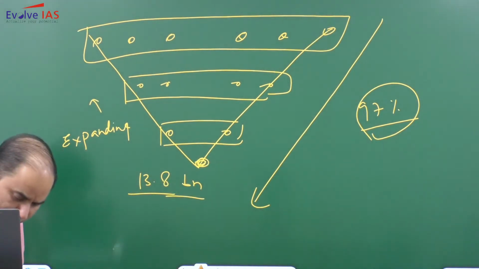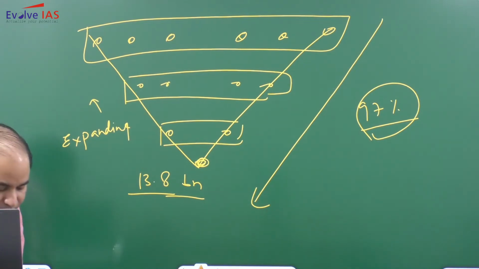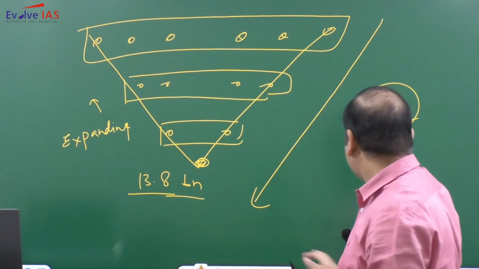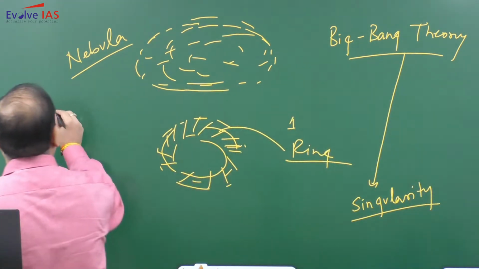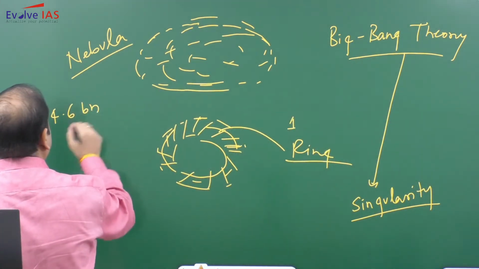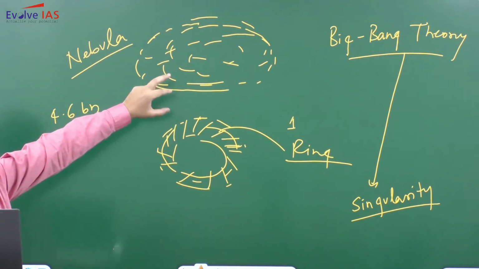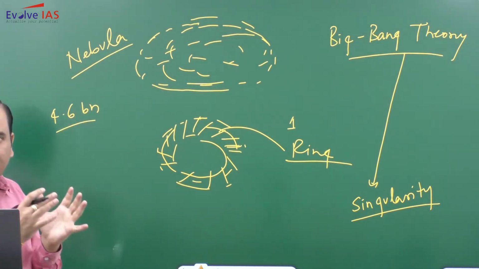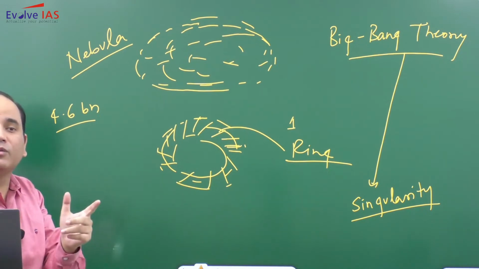So this is the concept related to the planet. Through this process, our Earth has also been formed, around 4.6 billion years ago. If we go with the nebula concept, Earth was formed in which state? Gaseous. Over the period of time, the cooling started, and this cooling contraction has led to